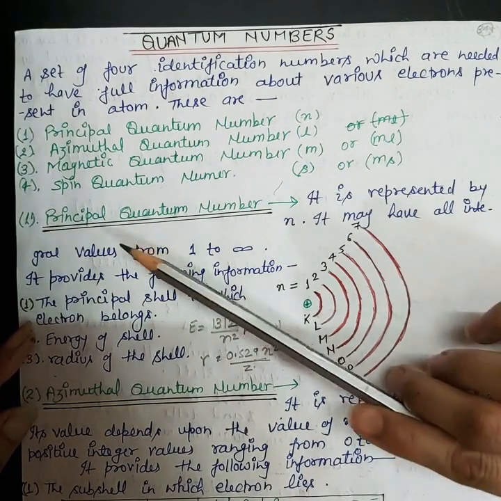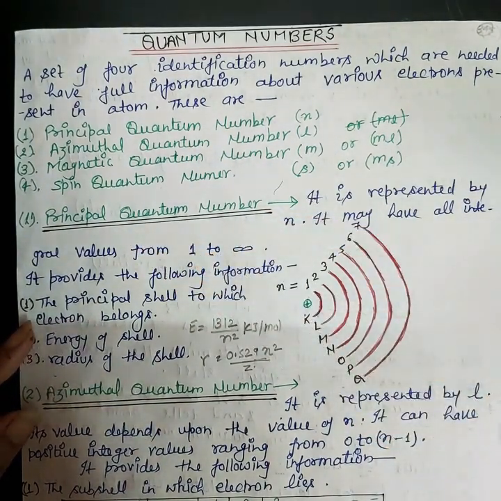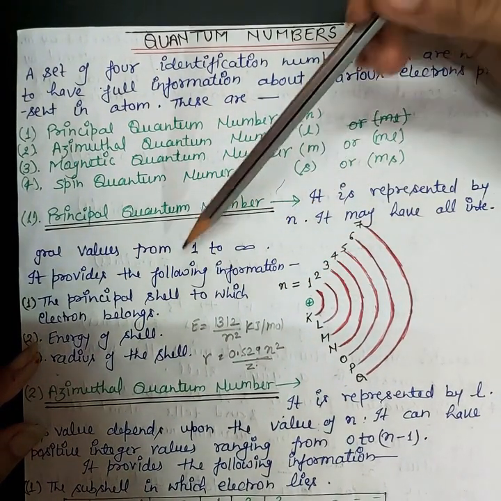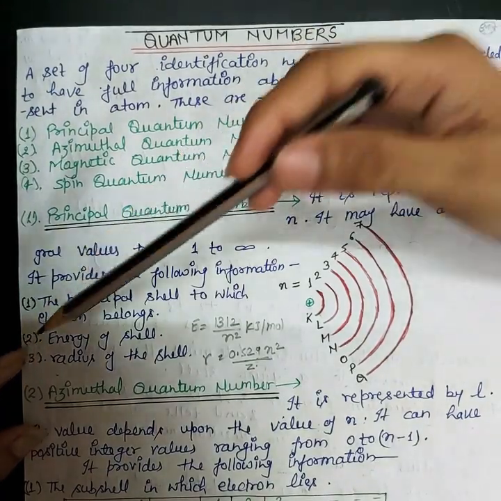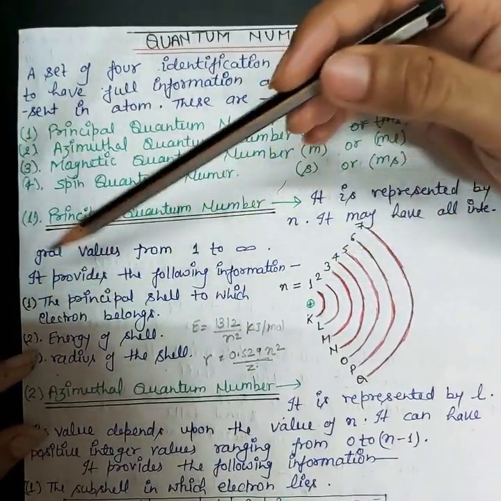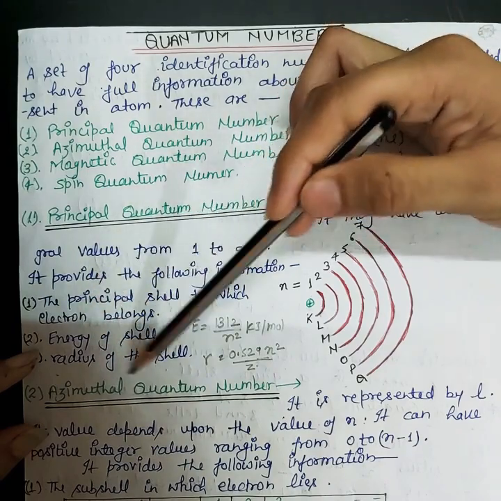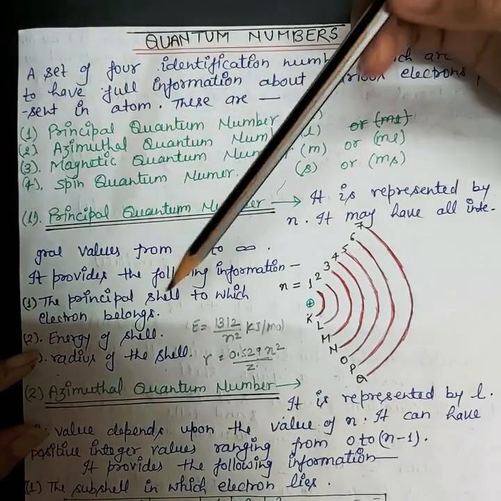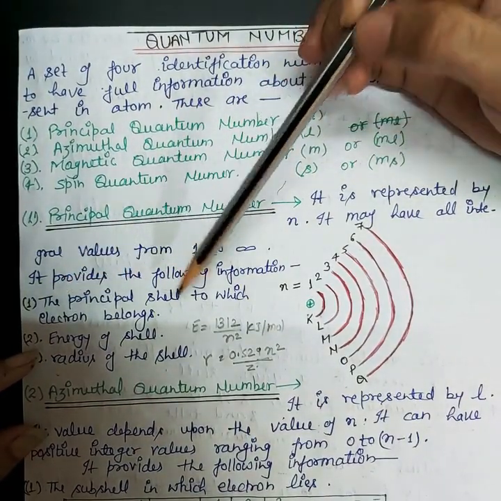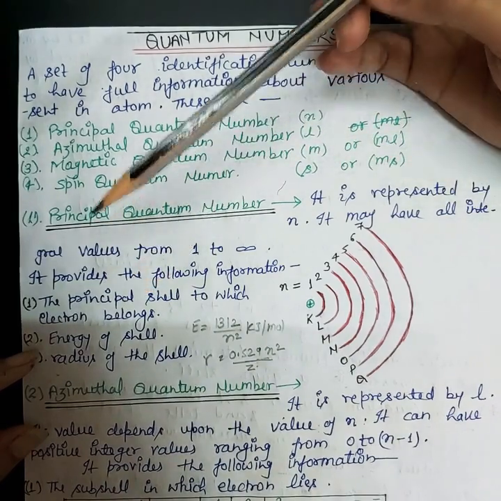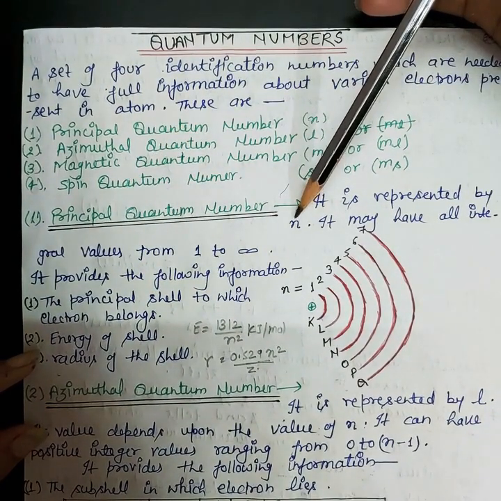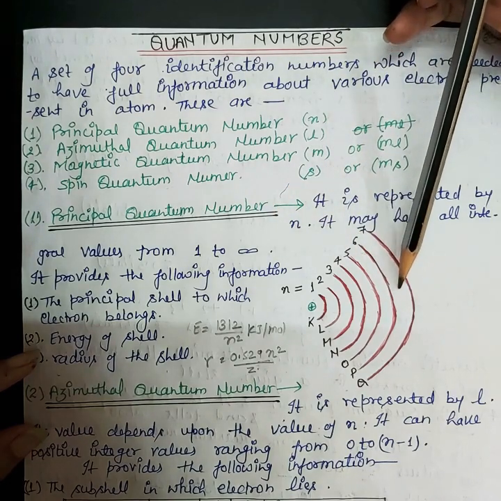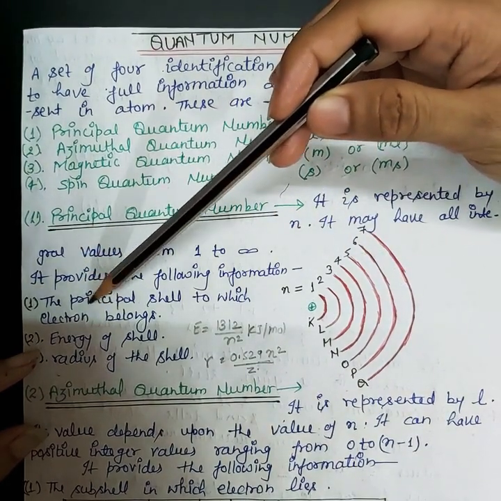Let's talk about the first, the principal quantum number. As we already discussed, it is represented by n, and the value of n can be 1 to infinity. Now read these 3 points. This is the information which can be provided by the principal quantum number. Number one, it provides the principal shell to which the electron belongs. If we have the value of n, suppose n equals 3, we know from which principal shell our electron belongs. So the first point is clear.